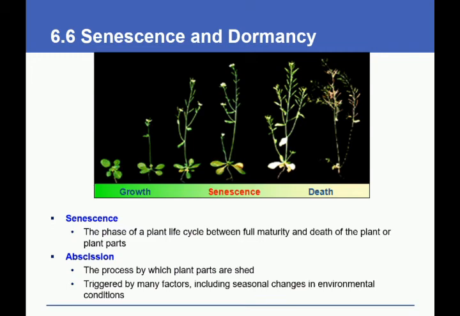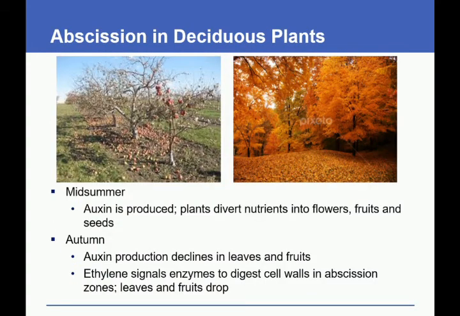Senescence and dormancy. Senescence is the phase of a plant's life cycle between full maturity and death of the plant or plant parts. Abscission is a process by which plant parts are shed. It is triggered by many factors, including seasonal changes in environmental conditions. In deciduous plants, abscission usually happens during midsummer and autumn.